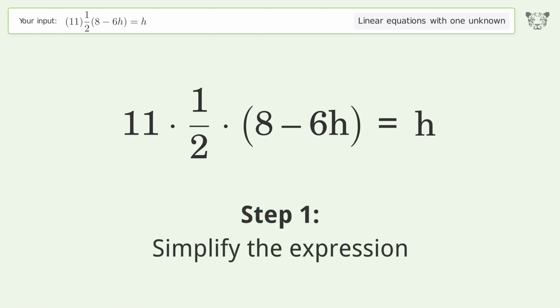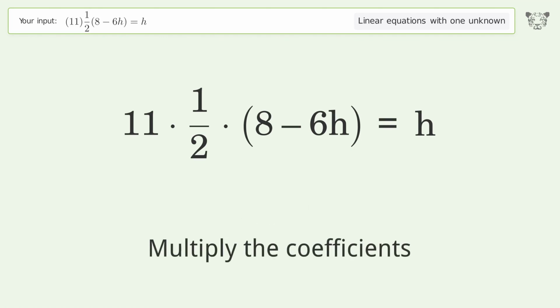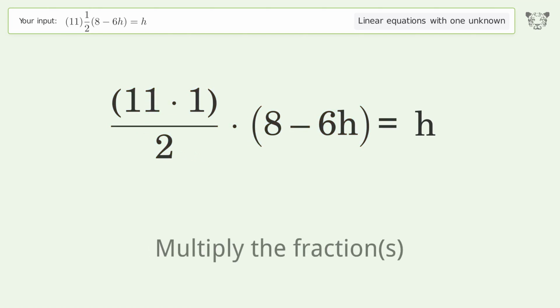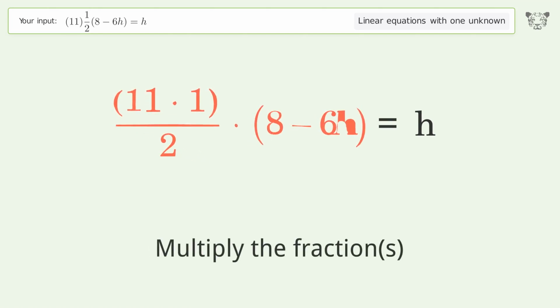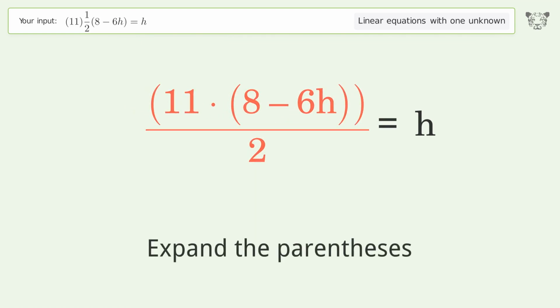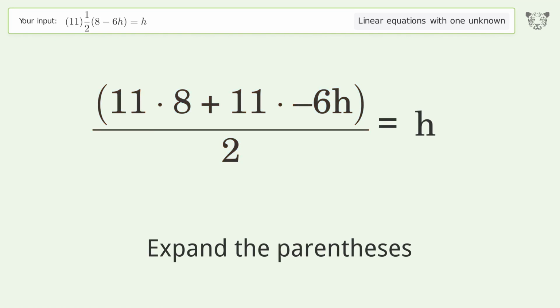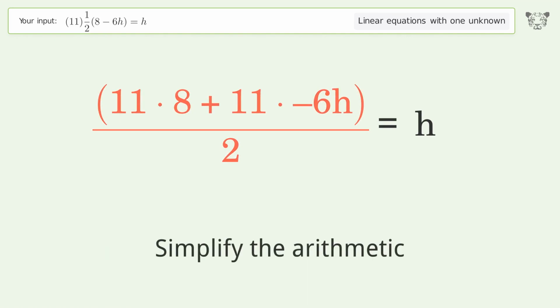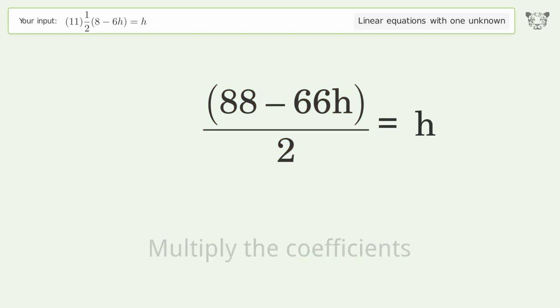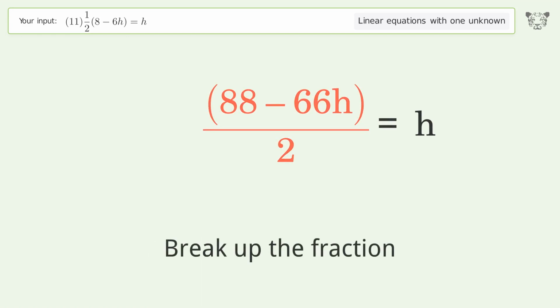Simplify the expression. Multiply the coefficients. Multiply the fractions. Expand the parentheses. Simplify the arithmetic. Multiply the coefficients. Break up the fraction.